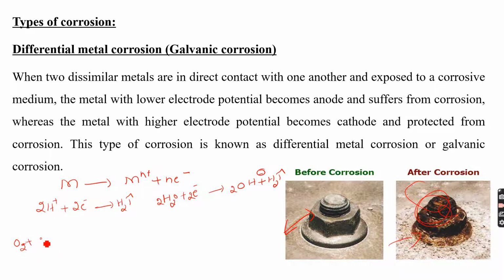So in the atmosphere oxygen is present, it combines with the neutral medium forming 4 moles of hydroxyl ion, or if the medium is acidic, H plus takes oxygen, takes 4 moles of electrons and forms water molecules like this. So this formed hydroxyl ion combines with the positive ion and the corrosion of the metal takes place.